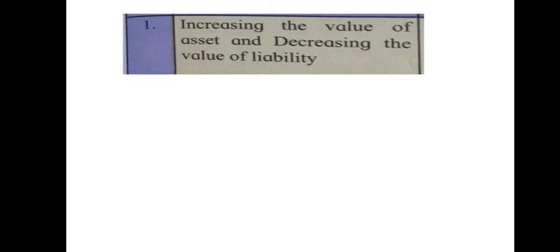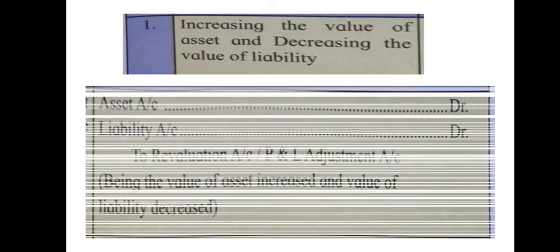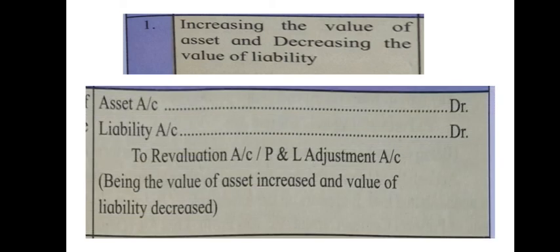Increasing the value of assets and decreasing the value of liability. As I have just explained, if there is an increase in the value of asset or a decrease in the value of liability, what will be the journal entry? Asset account debited, liability account debited to revaluation account, writing the narration as being value of assets increase and the value of liability decrease.